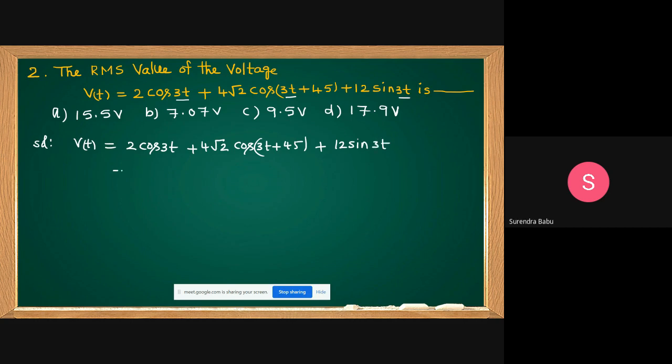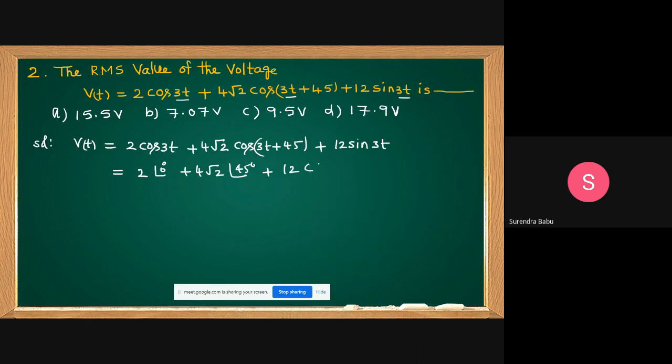Okay, I am writing the first as 2 at angle of 0 degrees, 4 root 2 at angle of 45 degrees, but I am converting the sine into cosine.